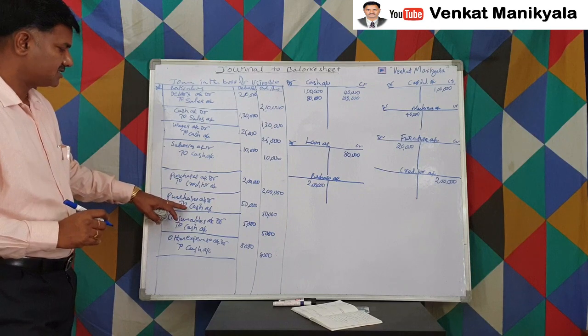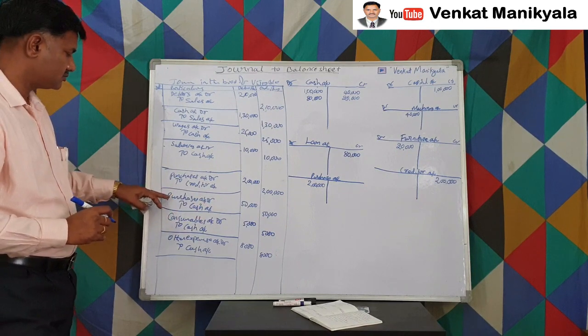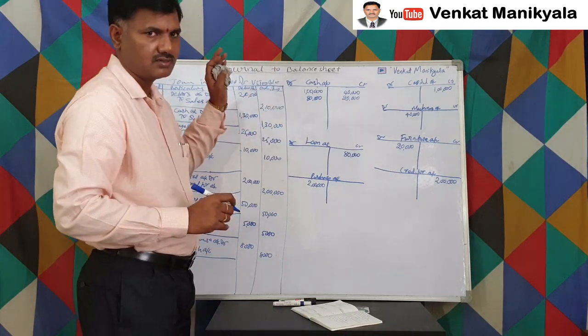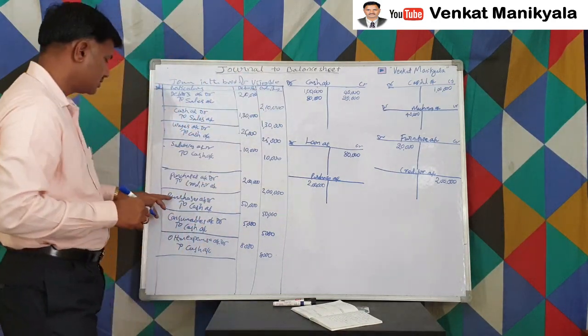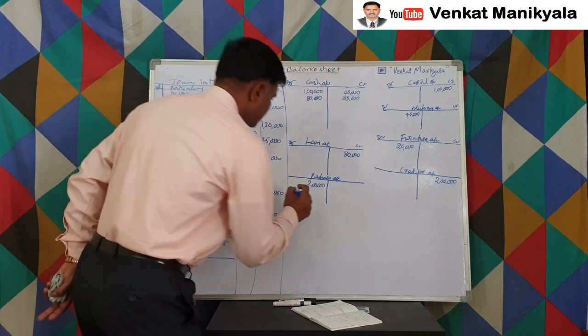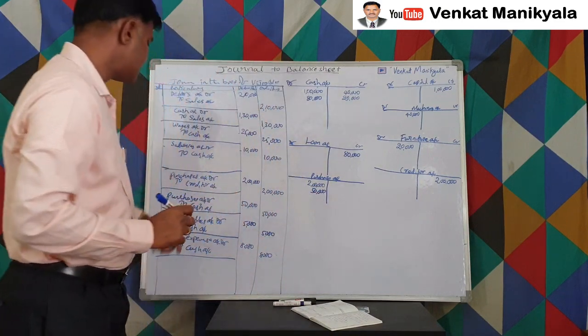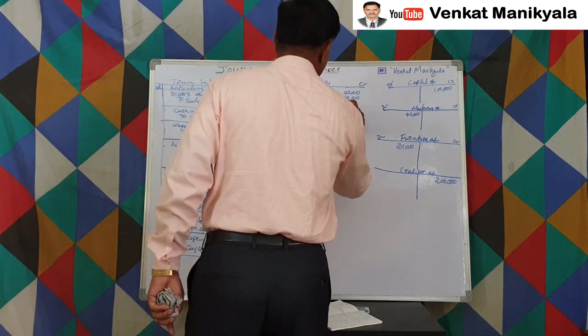Then we also made a cash purchase of 50,000. So the purchase account and cash account are both already there, so no more ledger account is required. So the purchase account is to be debited with 50,000. Right? The cash account is to be credited with 50,000.